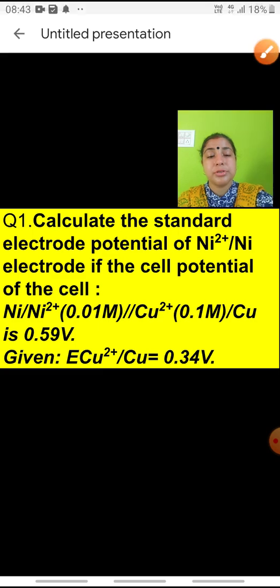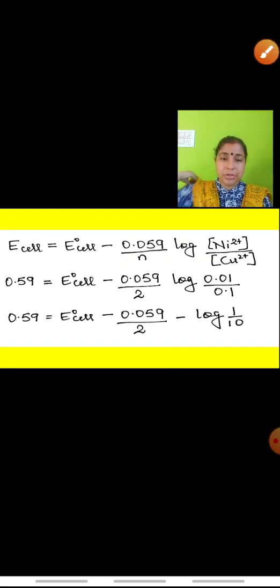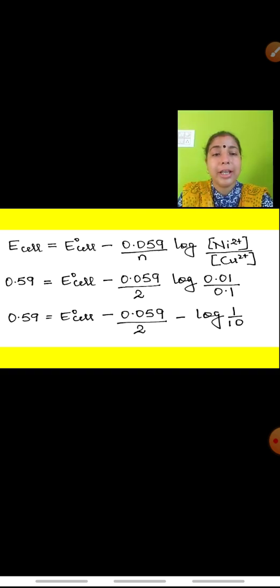So, how to solve this numerical? See children, again you have to use the Nernst equation obviously. E cell is equal to E0 of cell minus 0.059 upon n log anode upon cathode. Anode was your nickel, at that oxidation was taking place, and cathode was copper. Left hand side one is always the anode, and the right hand side one is always the cathode. So E cell is equal to E0 of cell minus 0.059 upon n log nickel upon copper. Now the value of E cell, the cell potential, is given to you in the question. It is 0.59 volts.